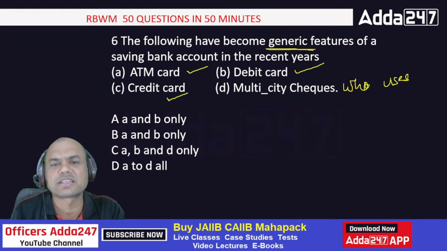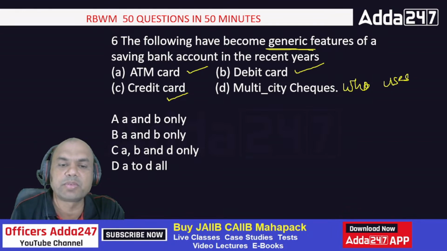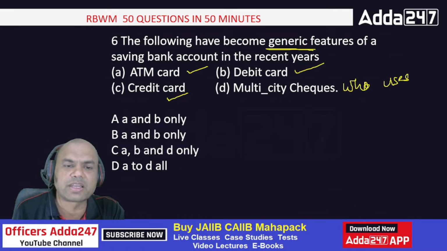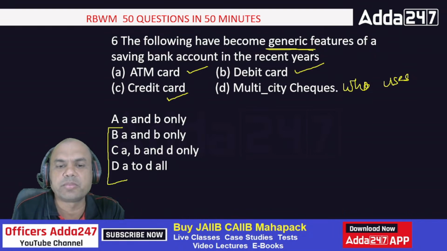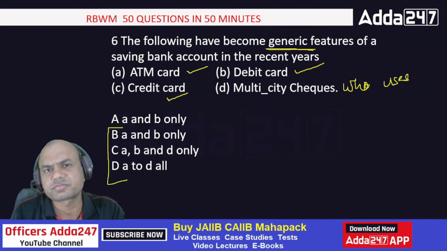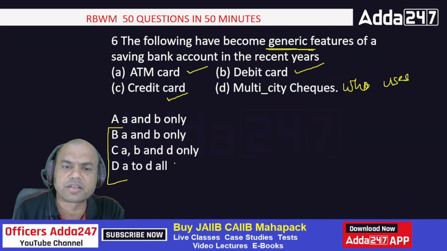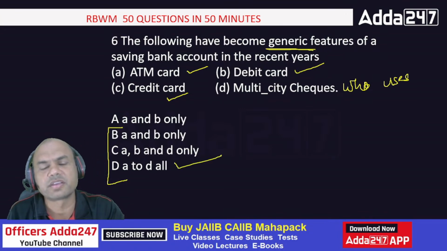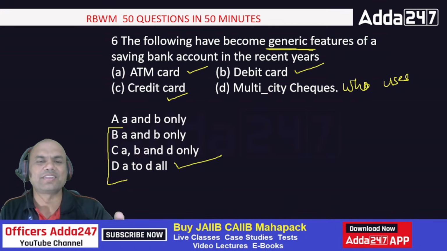Means all these things are given. So what are the generic? A and B, A and B. What? Both the same? Okay. Forget anyone. Okay. So answer B, C or D? A and B, A, B and D, A to D all. Answer is what? Isn't it? D, A to D all. Isn't it? Because that is all generic feature.